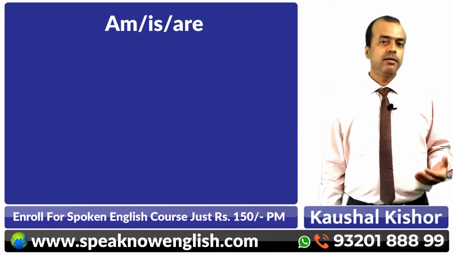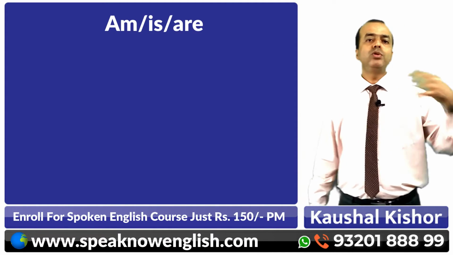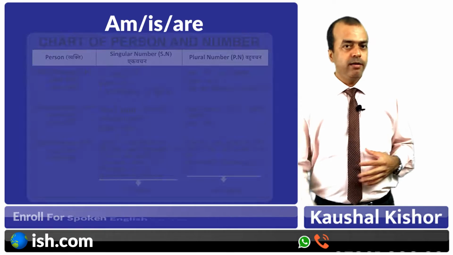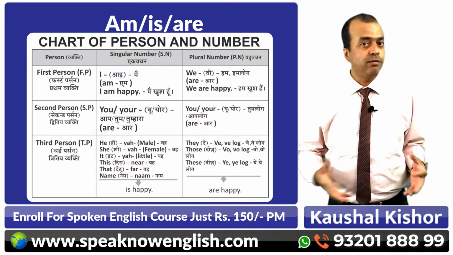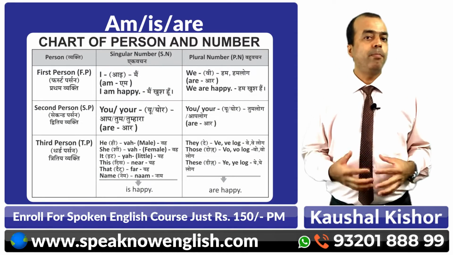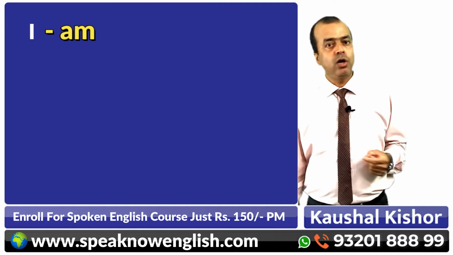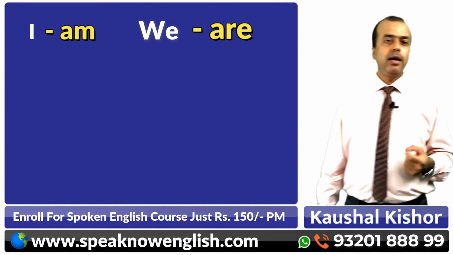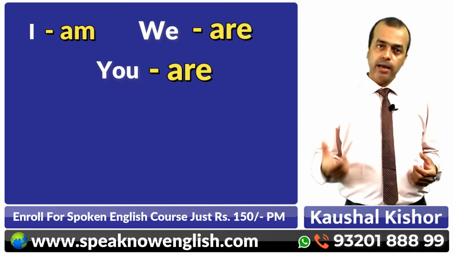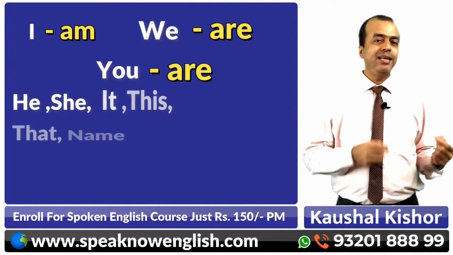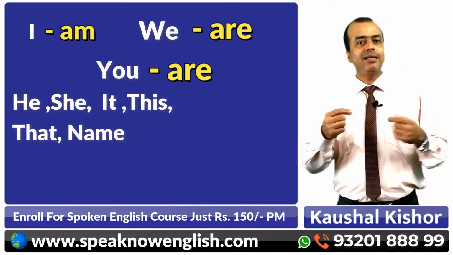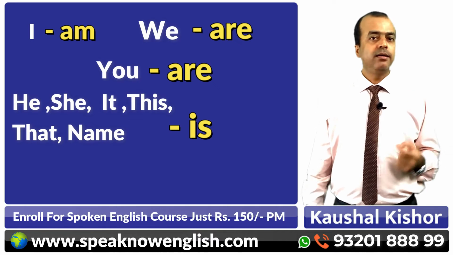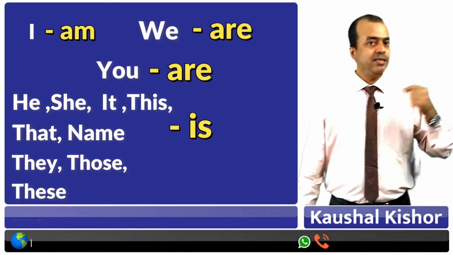Now, as I am giving you training on am, is, are, the uses of am, is, are are different. For that you will have to go through the chart of person and number, how to apply am, is, are. Along with I, we apply am. Along with we, we apply are. Along with you, we apply are. Along with he, she, it, this, that, name, we apply is. Along with they, those, these, we apply are.